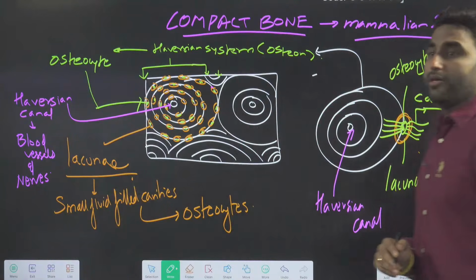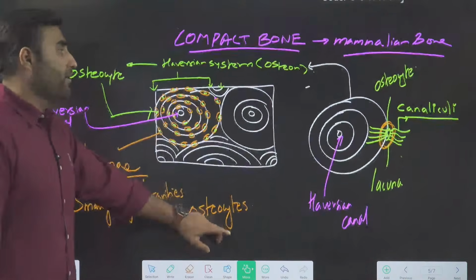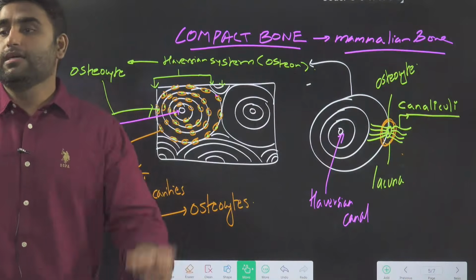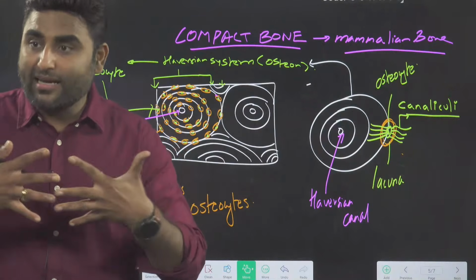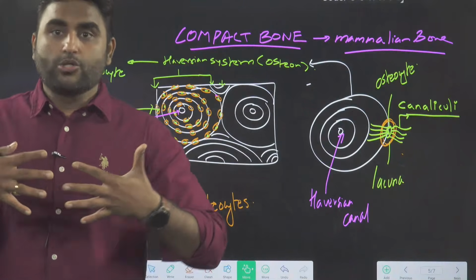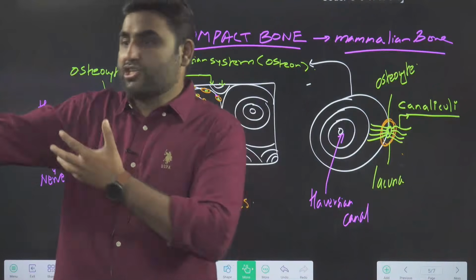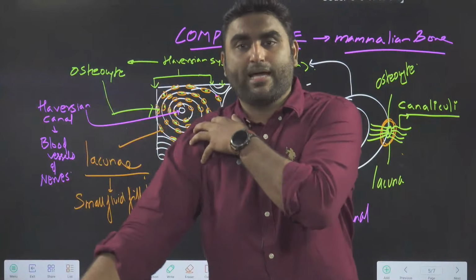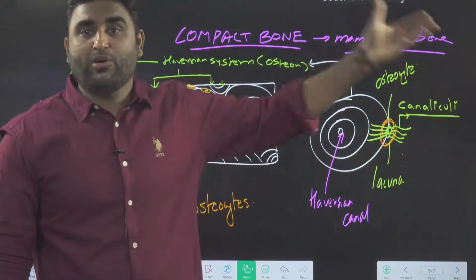Canaliculi. What will it be called as? Canaliculi. These canaliculi are interconnected with each other. So if I am an osteocyte cell, from the Haversian canal, I will take nourishment from my canaliculi. From my other canaliculi, I will transfer the nourishment to another cell.